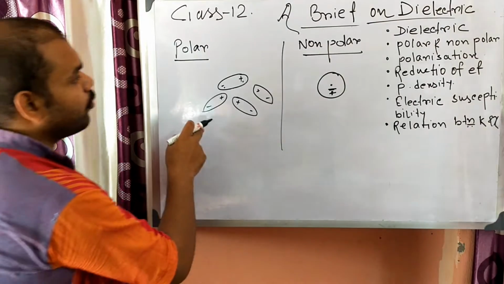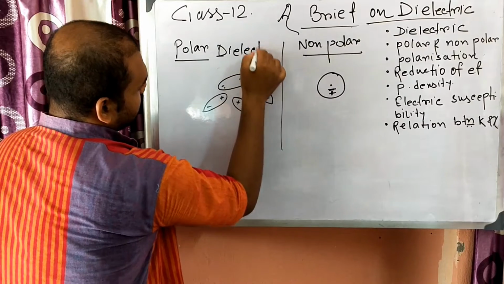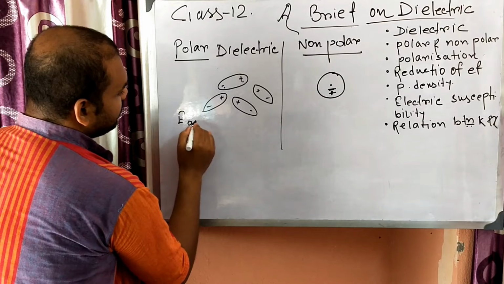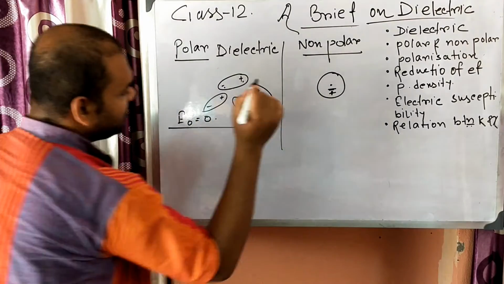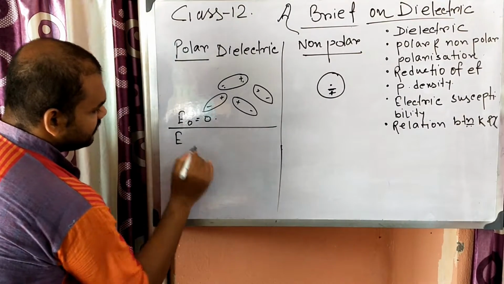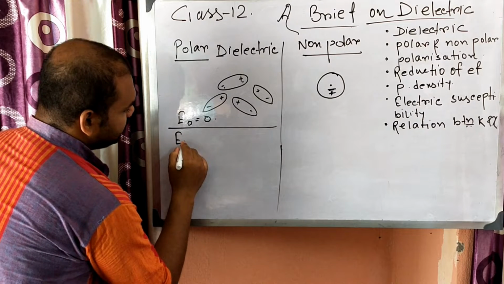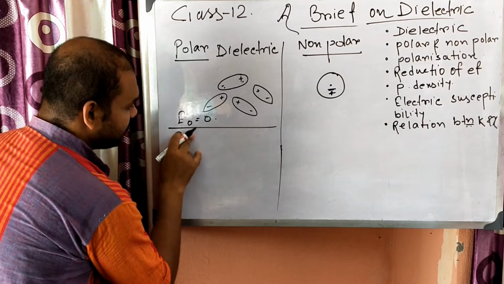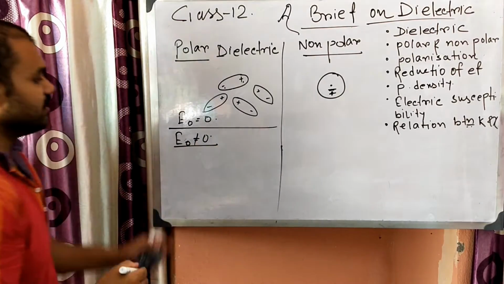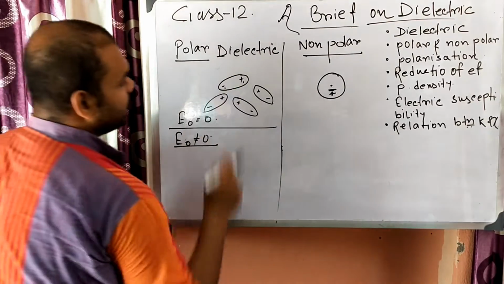In a polar dielectric, when the external electric field is 0, they are randomly oriented. But when the external electric field E0 is not equal to 0, that is, E0 has a particular value, what will happen?